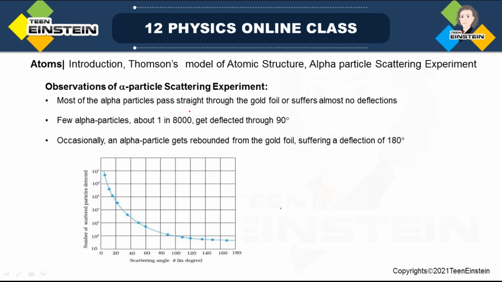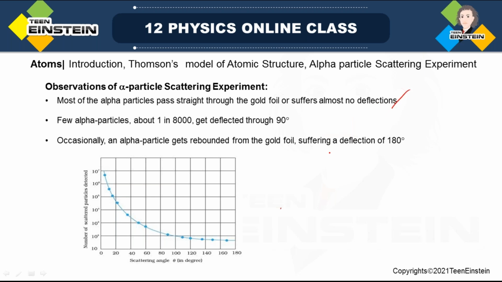What are those? Most of the alpha particles pass straight through the gold foil, or in other words, most of the alpha particles suffer no deflection.